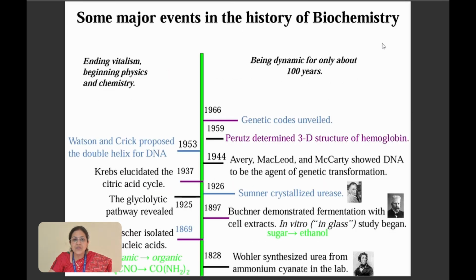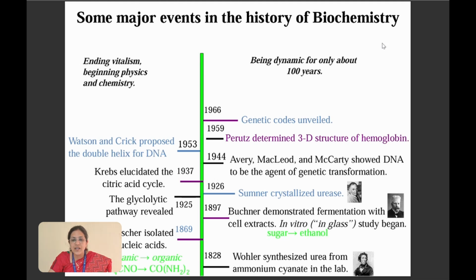To analyze the major historical events of biochemistry, the first discovery to mention is about the nucleic acids. Miescher isolated nucleic acids in 1869, and the glycolytic pathway was discovered in 1925. To extend this, the citric acid cycle was discovered by Krebs in 1937, followed by the discovery of the double helical model of DNA, a super discovery by Watson and Crick. These are the very significant discoveries of biochemistry.